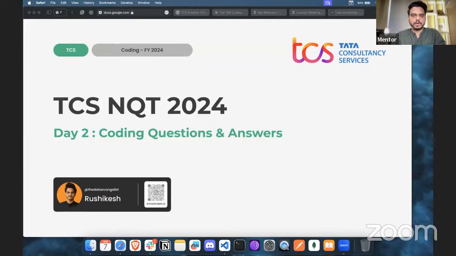Okay, so I hope now everything is good. We'll wait for a couple of minutes so that others can also join. Before that, if you have any questions regarding the coding round, or any queries regarding the TCS hirings this year, you can just drop that in the chat box. I'll be answering all your questions, and we also have team members as moderators, so we'll go through your queries as well.